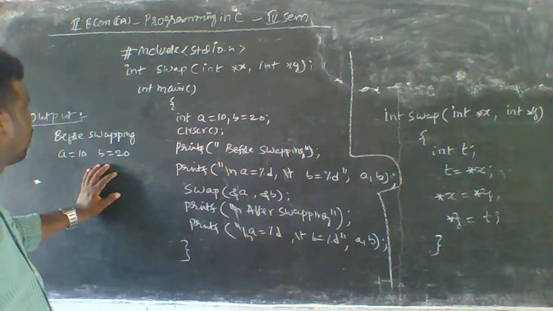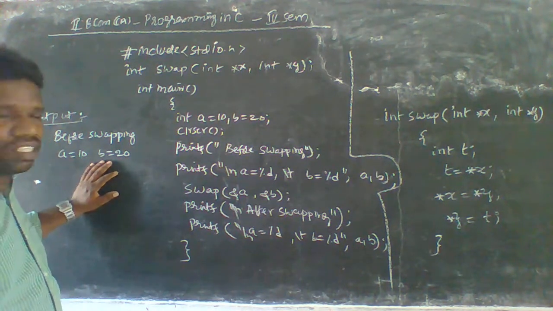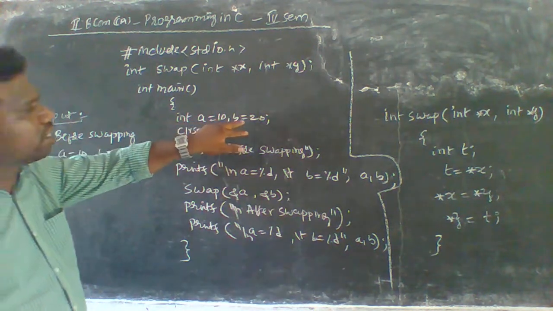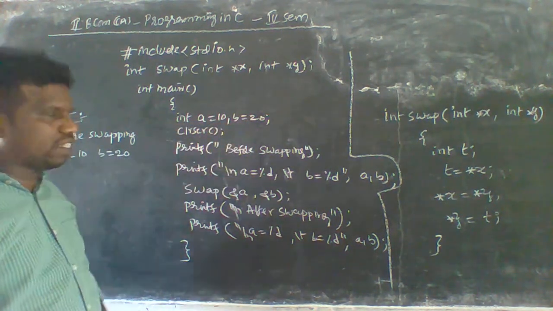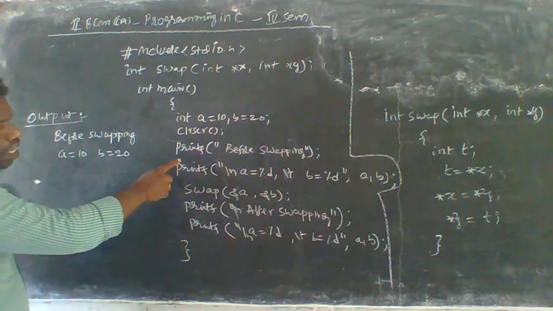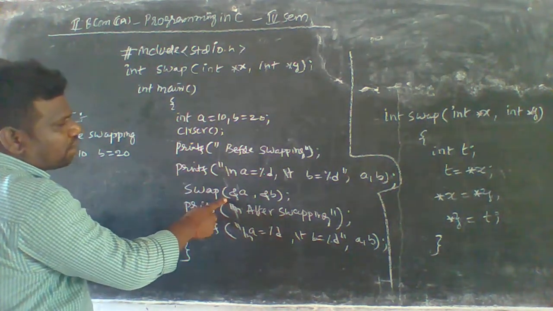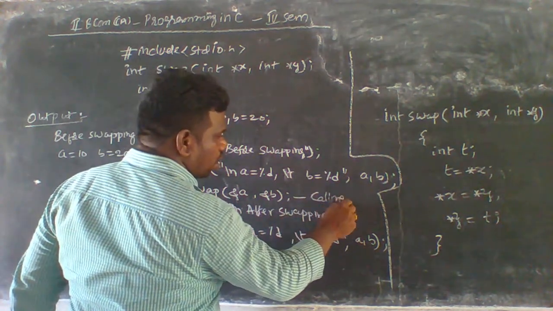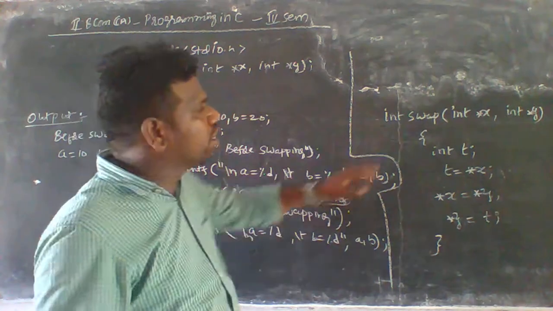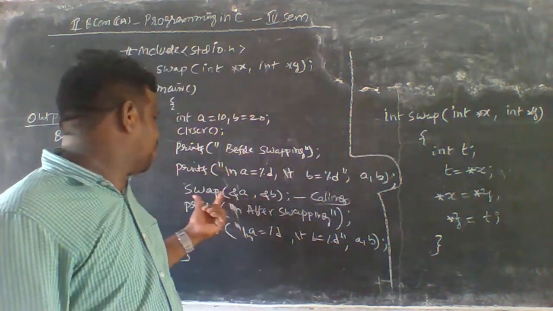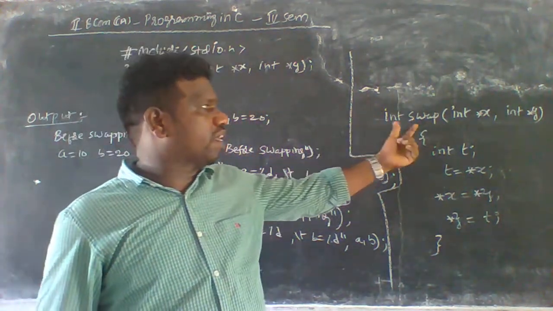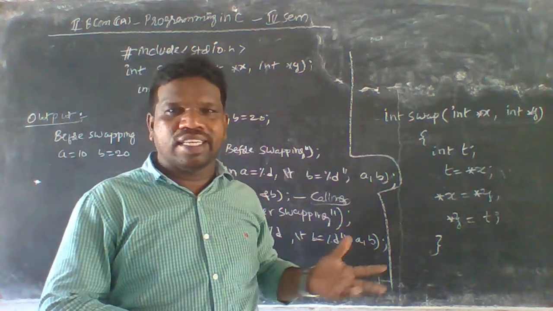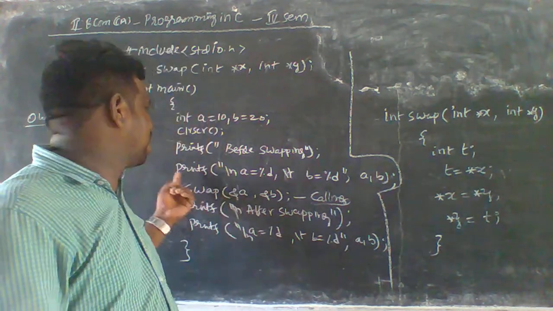Okay, so in this section we have to use the address. What is the address of a here, and what is the address of b here? Next one is the swapping function. So this is the calling function, calling swap here, because the function name is also swap here. Okay, by default the function return type is integer, hence I am not specifying any integer here.